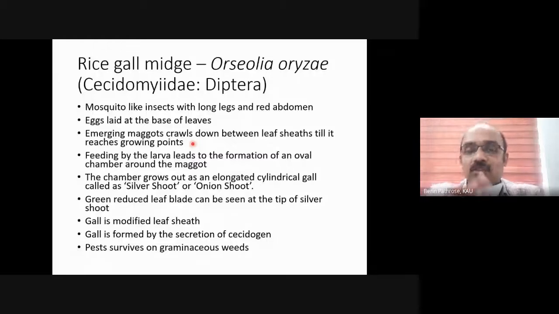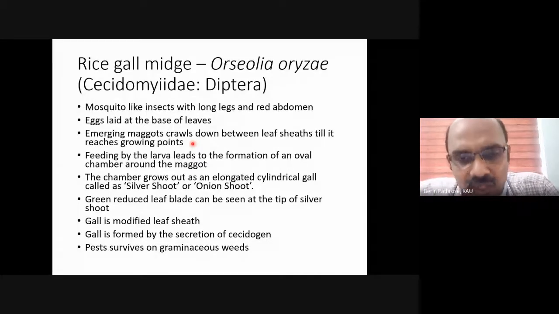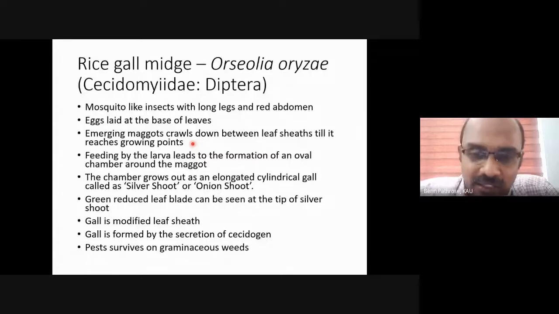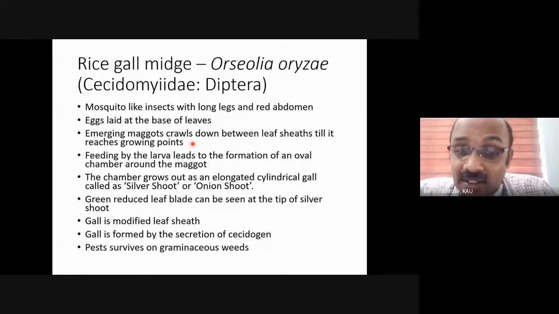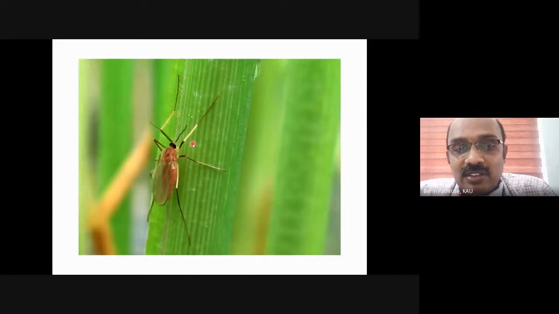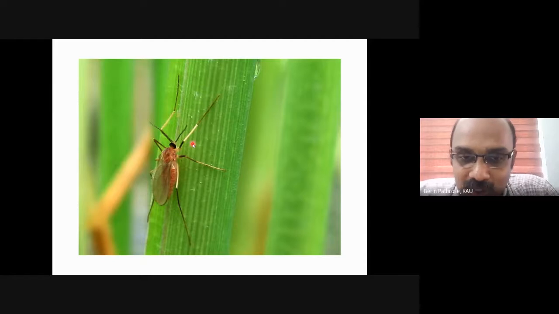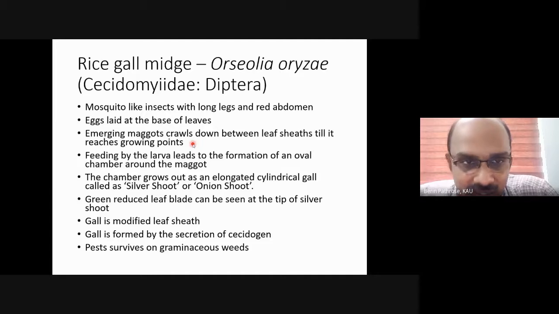This is what happens with rice gall midge also. This is a very small, mosquito-like insect, but it is red in color. I will show you a picture of it. See, if I don't tell you anything about gall midge and show you this picture, most of you might identify it as a mosquito, but it's a gall midge. See the body color; it's red in nature.